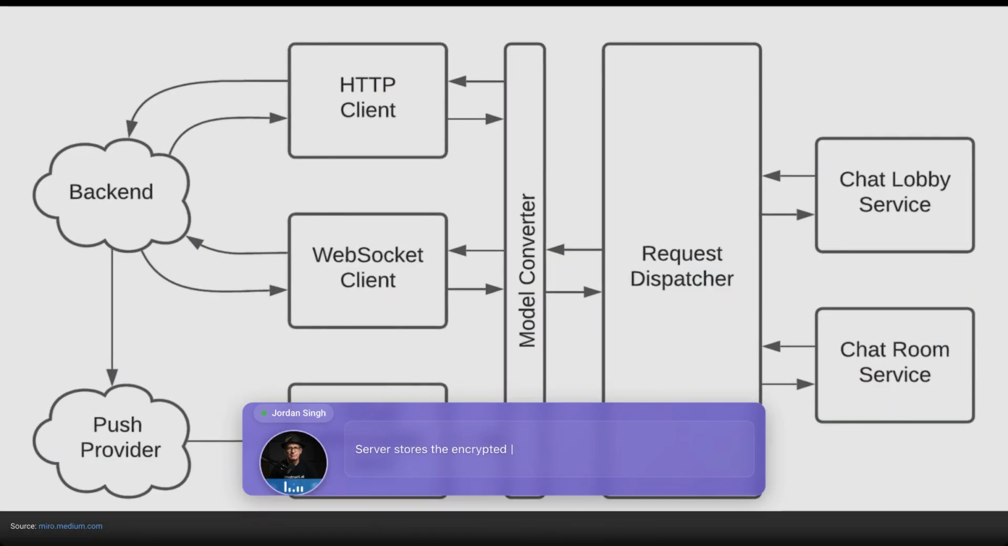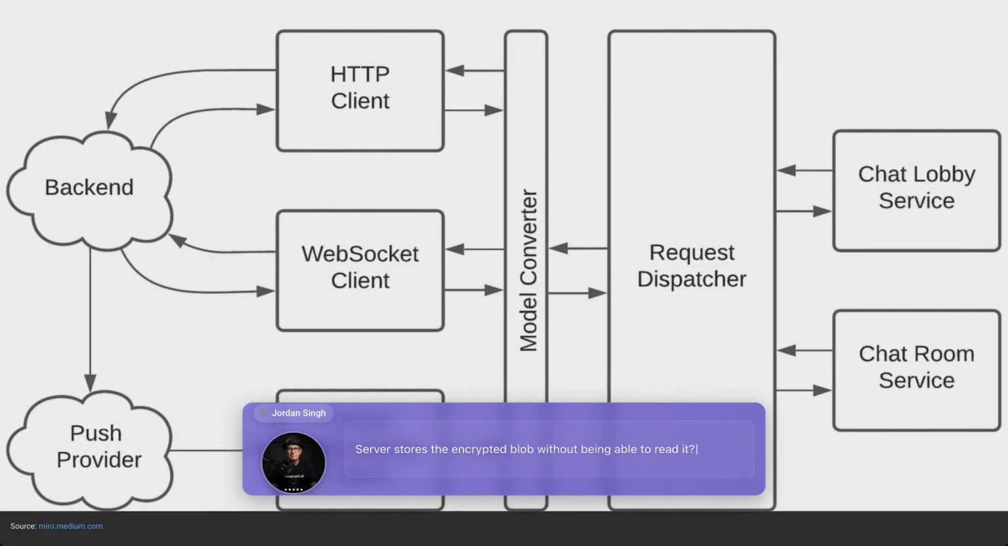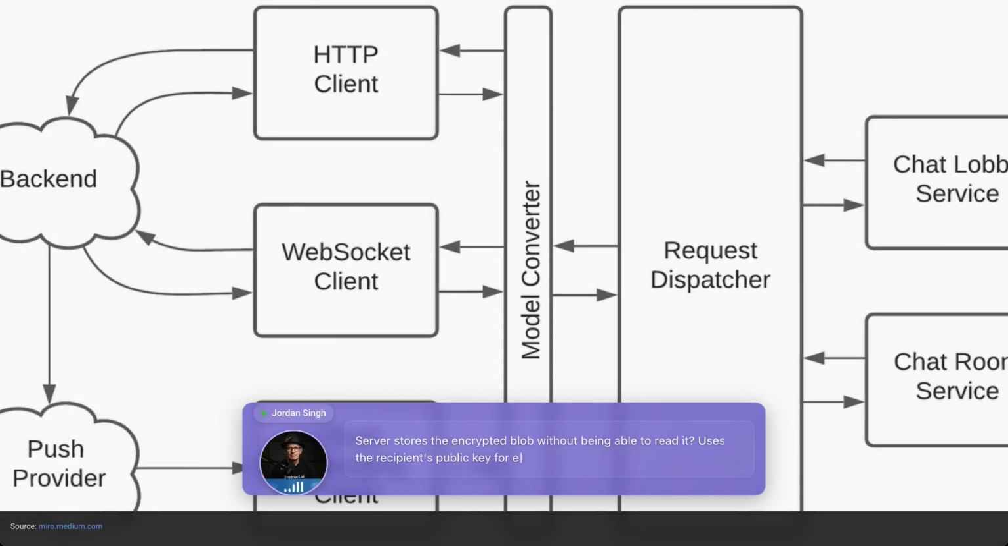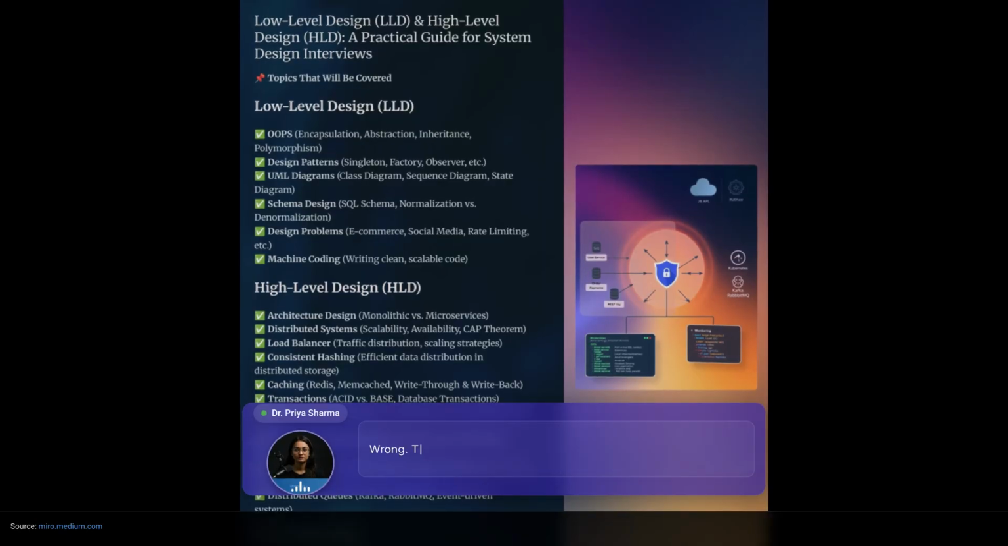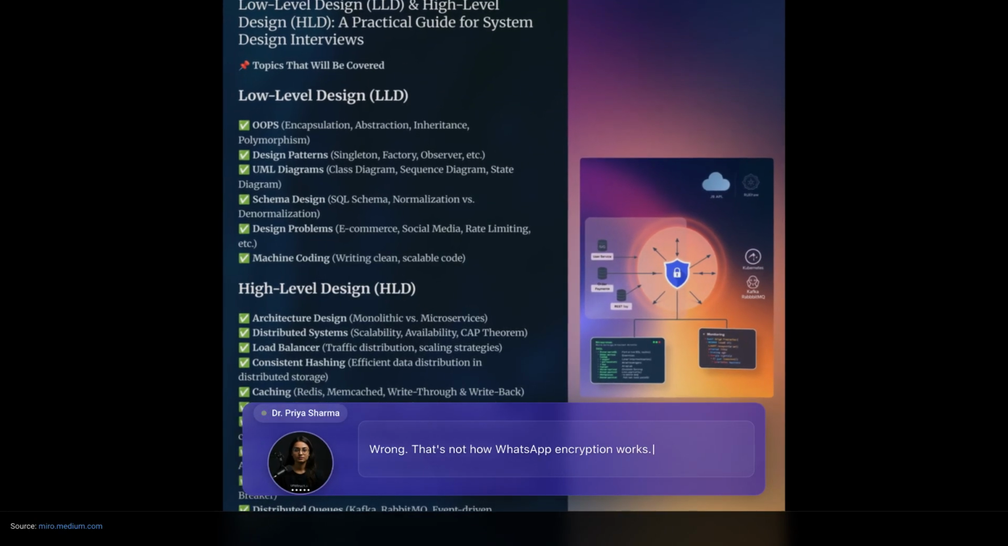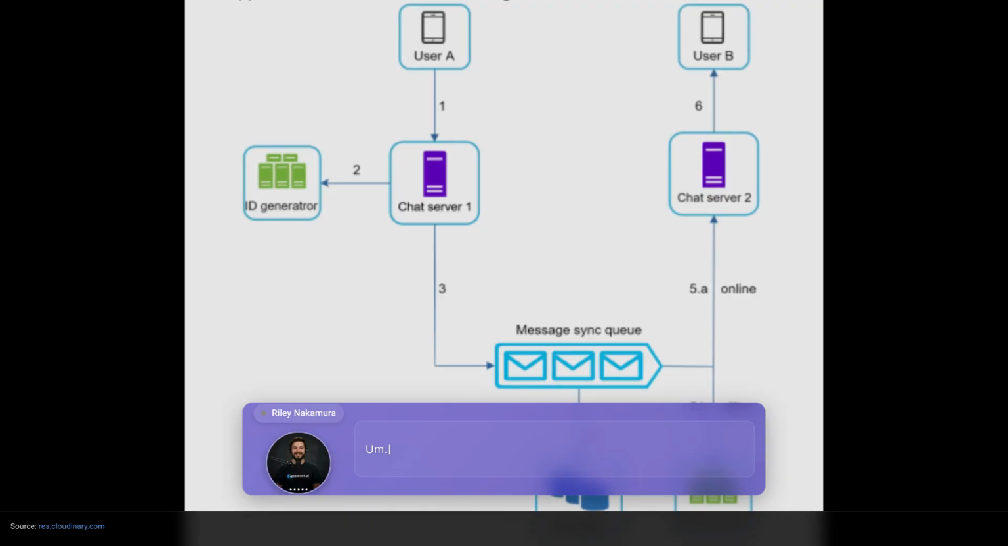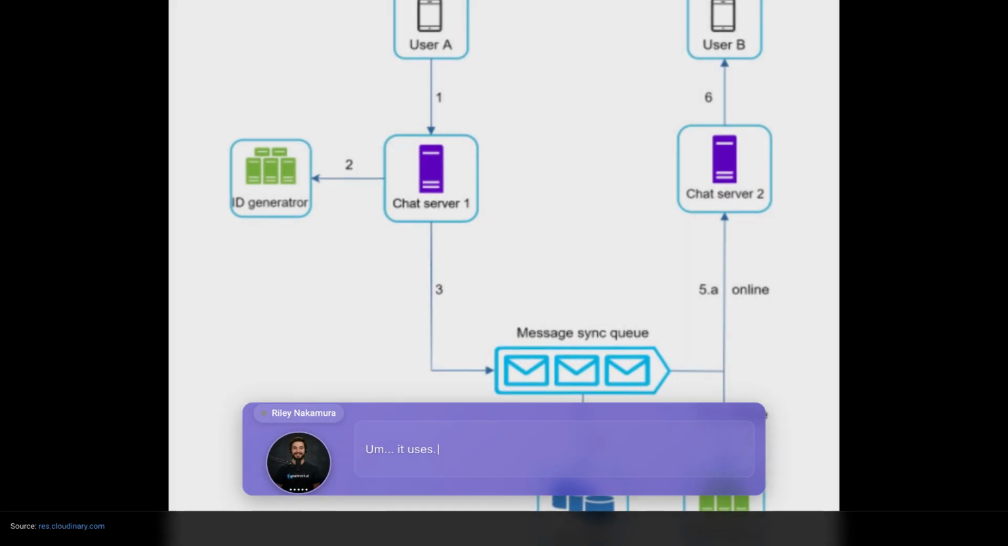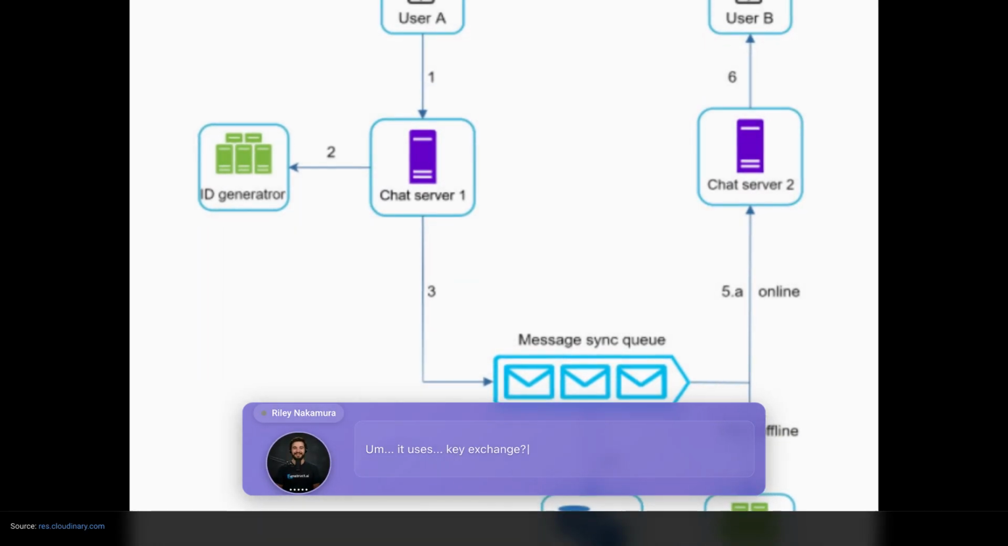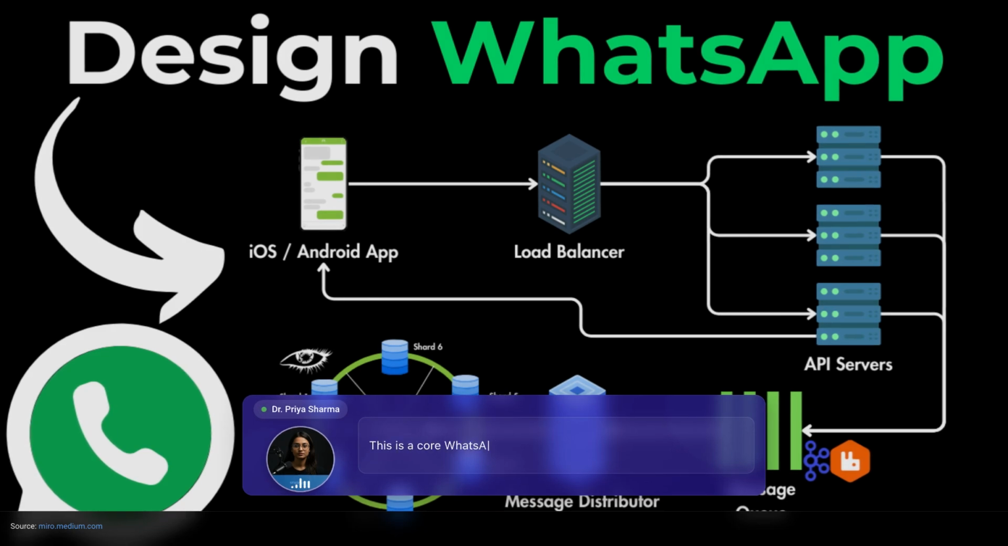Server stores the encrypted blob without being able to read it. Uses the recipient's public key for encryption. Wrong, that's not how WhatsApp encryption works. Anyone know the Signal protocol? It uses key exchange, double ratchet. I'm not sure about the implementation details. This is a core WhatsApp feature.